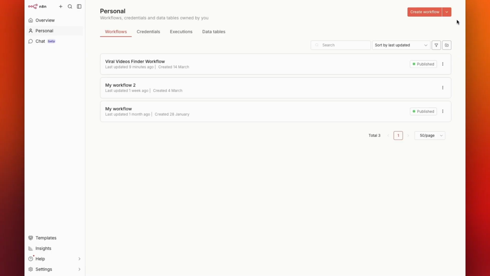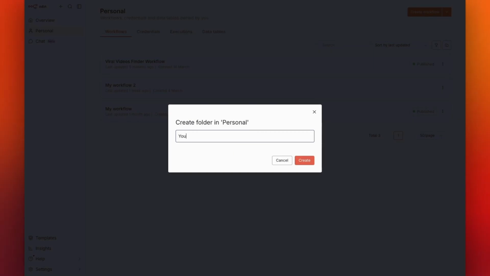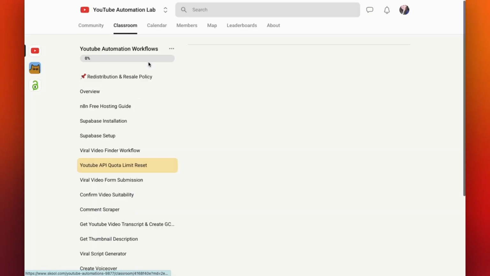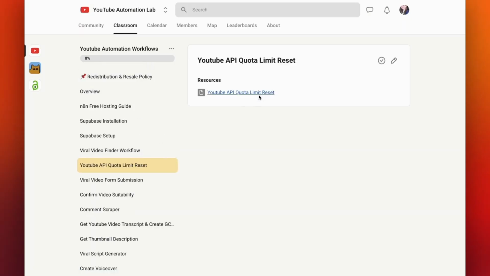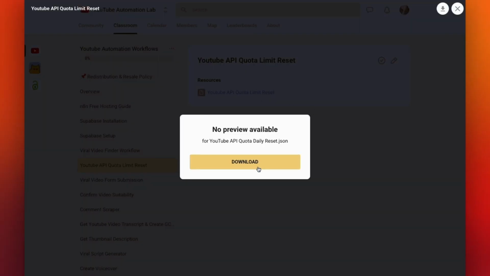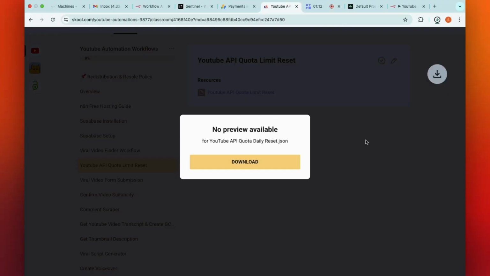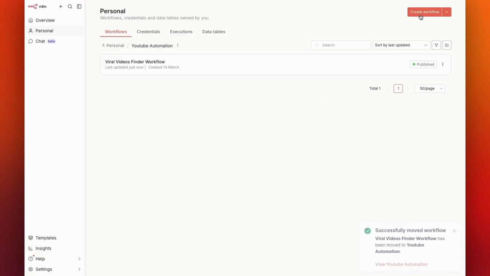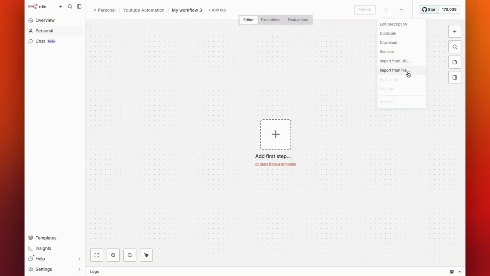Let's tidy up our workspace a bit and create a folder where we can store all of our finished workflows. Next, we need to set up the final workflow, which resets the YouTube API quota flags. This workflow looks for all YouTube API accounts in the API accounts table that are marked as exhausted and resets their quota exhausted flag back to false.